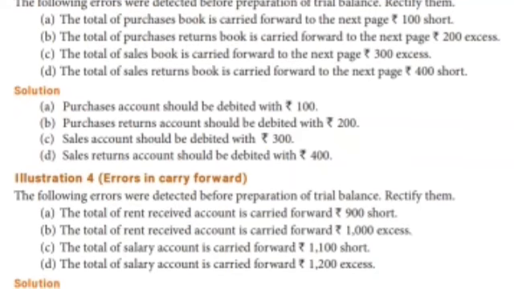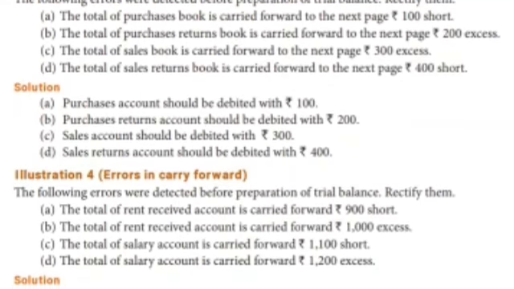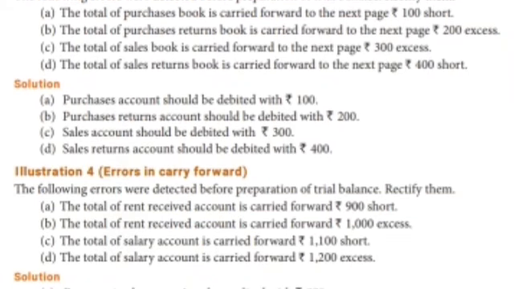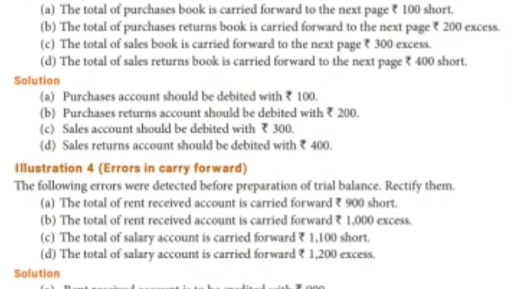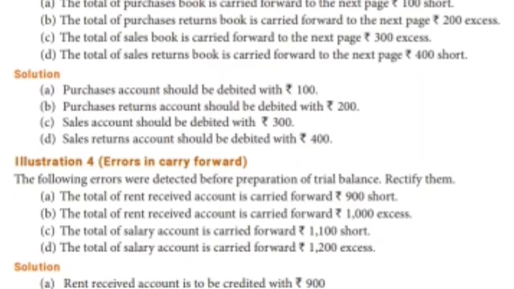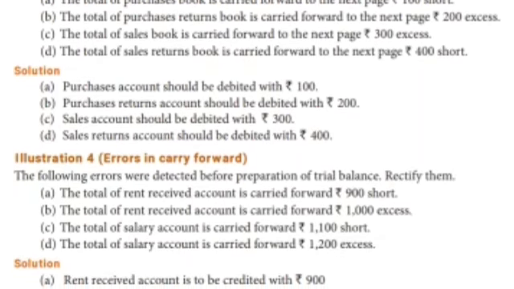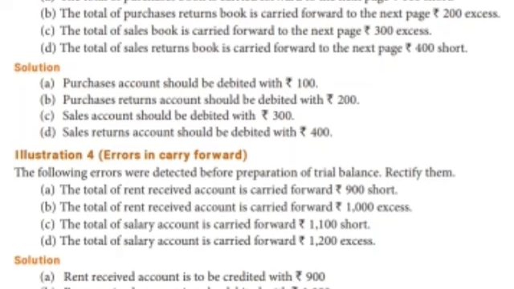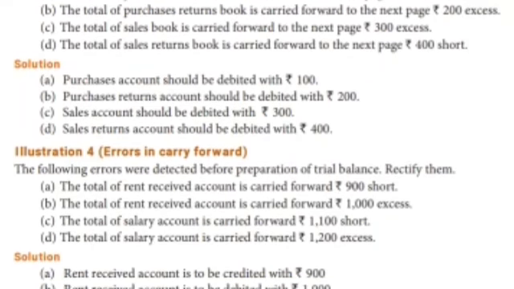The last one, the total of the sales returns book is carried forward to the next page. 400 short. Short means it's a less amount or undercast. So same side. So you have to write, sales returns account should be debited with 400.